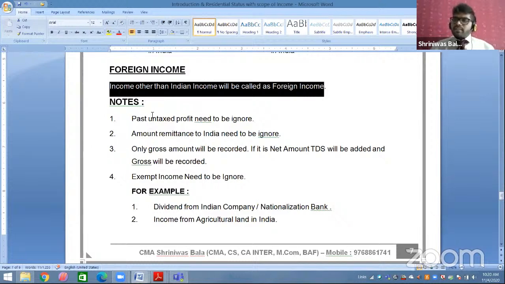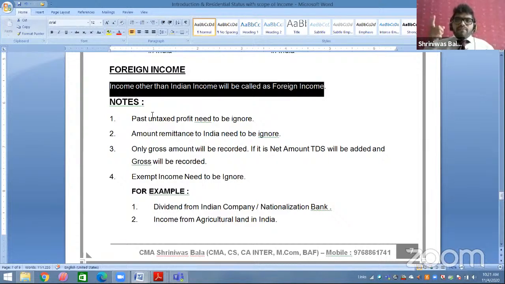Second, amount remitted to India needs to be ignored. Now, what do you mean by remittance? Remittance means merely transfer of the income. For example, your dad works in USA, he earns and receives income in USA. Now he is just sending a sum of rupees 20,000 every month for your daily expenses like your studies, books, food, hostel, everything. So you are just receiving the amount, you are not earning it. There is a difference between receiving and earning. You have just received, so that is called remittance, and that part will be ignored.